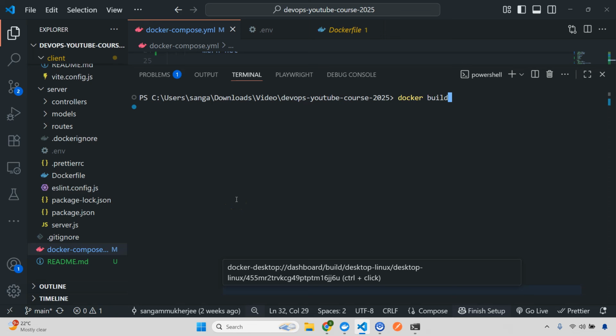So I'll do docker build, and I'm going to do -t, and here I'll do MERN frontend. I'll call it, make spelling mistake here, frontend, correct, local, and here context will be client because I need to go to the client folder, and here I'm going to give a build arg. So what will be my build arg? This will be my VITE_API_URL, remember, and here I'm going to give http://localhost:5000/api, okay, and hit enter.